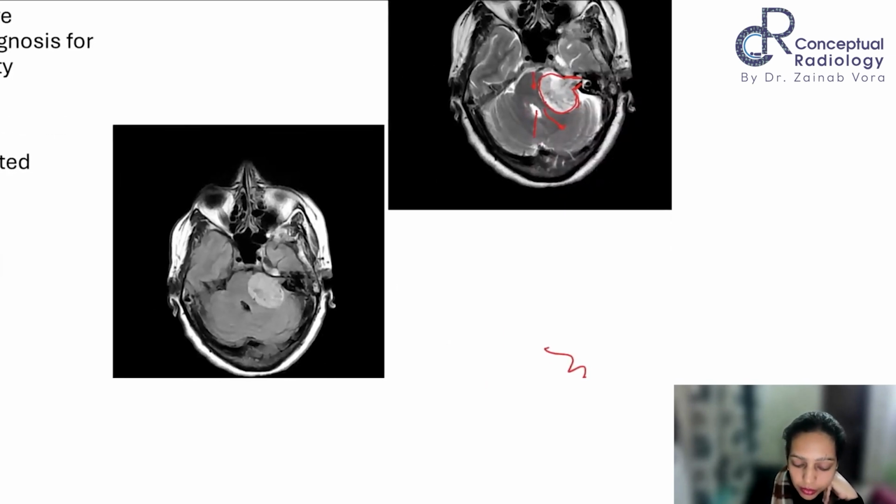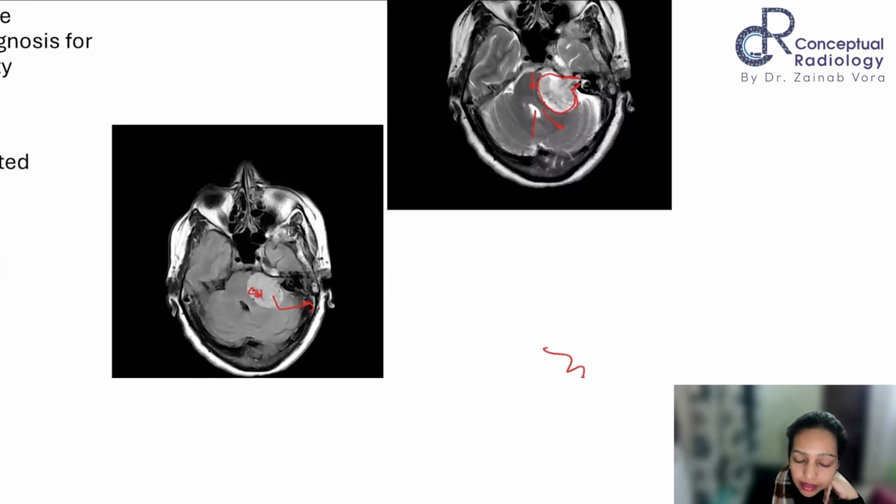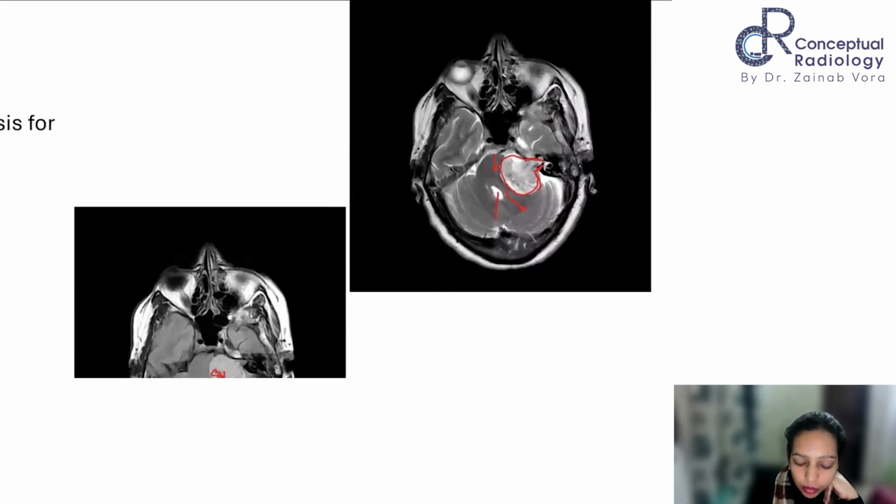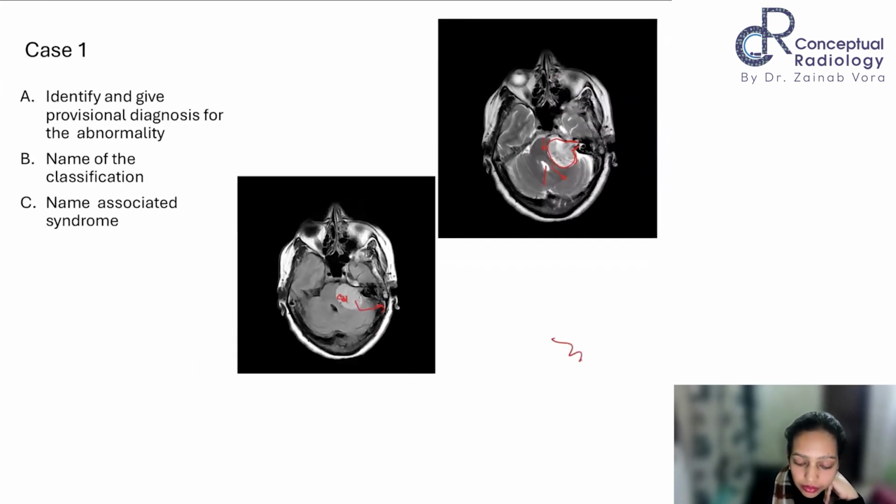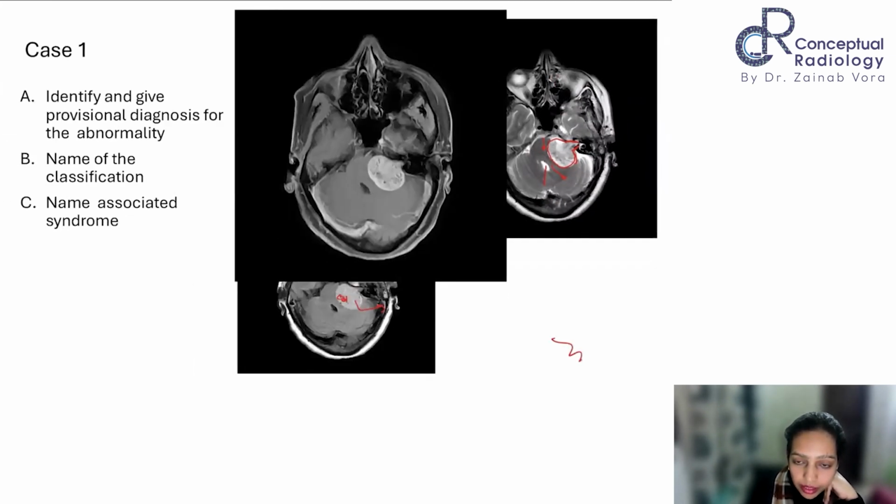The FLAIR sequence: this is an axial section of a FLAIR sequence at the same level, which shows that there is some suppression of the signal on FLAIR, whereas the majority of the signal shows a hyperintense component. When you move ahead, you get a contrast sequence. If it's not provided, and the examiner asks you what you would like, you can say, I would like to assess the lesion with post contrast.